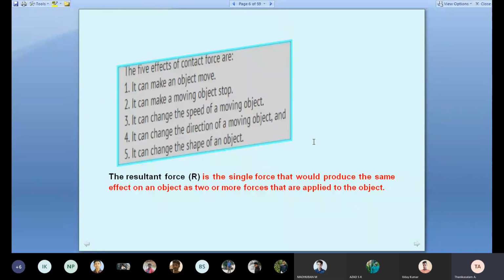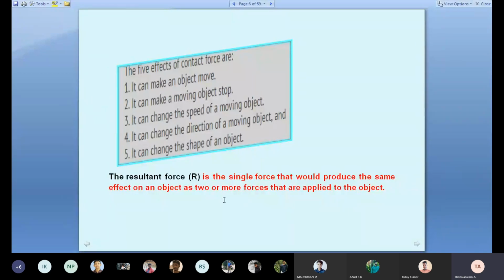The force can move the object. The force can stop the object. The force can increase the speed of the object or decrease the speed of the object. The force can act in any direction. For example, when a batsman hits a cricket ball, the ball goes in whichever direction it is hit. So it changes the direction. Suppose you are driving a bus and you rotate the steering, it moves in whichever direction you apply force. Then the shape of the object: when we take a hammer and hit a wooden piece or steel plate, it can bend or it can crush, it is damaged. So these are the five effects of forces.